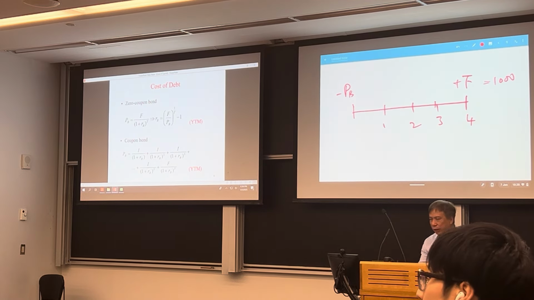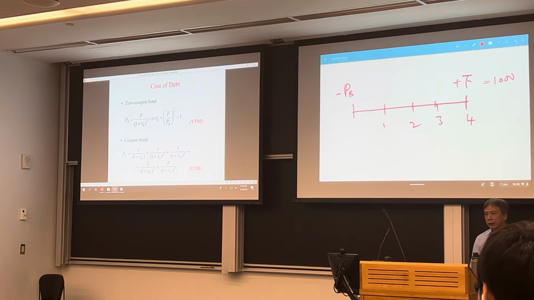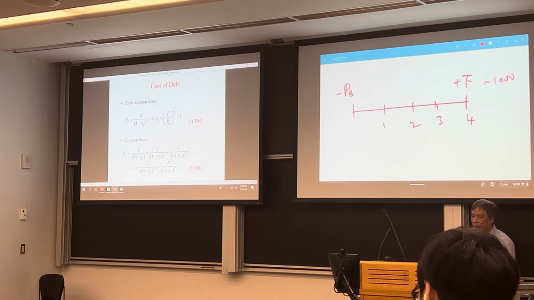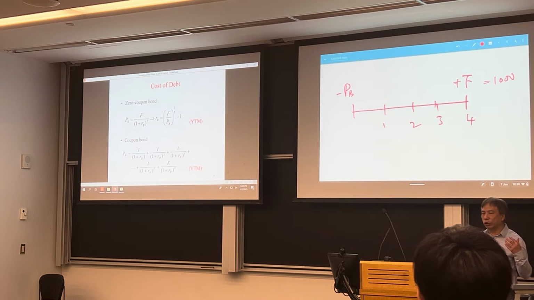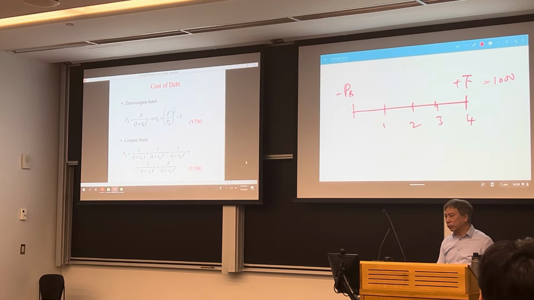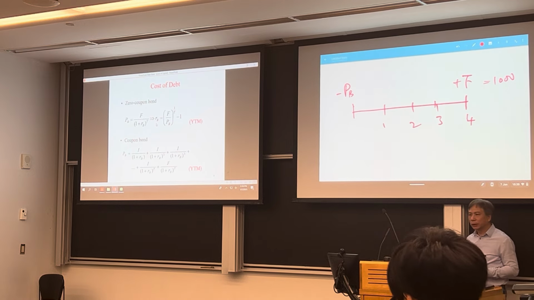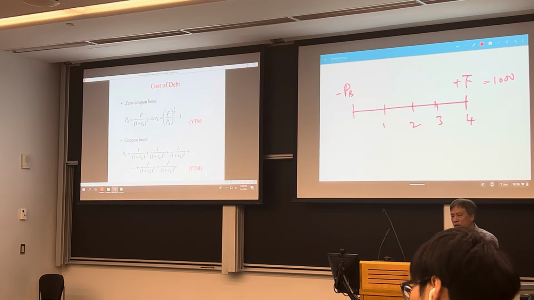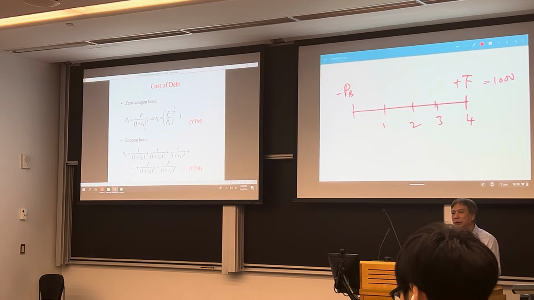This is a typical assumption in B10, C10. So you get $1,000, the face value or the par value, back at the end of year 4. So what's the yield? Well, work backward and solve for the discount rate. The present value of this face value is equal to the price.